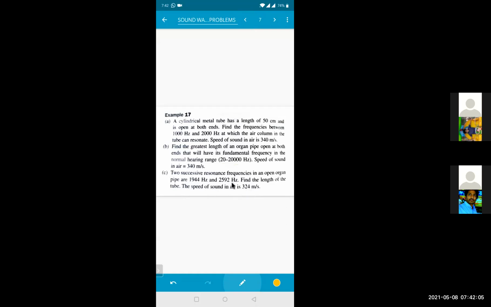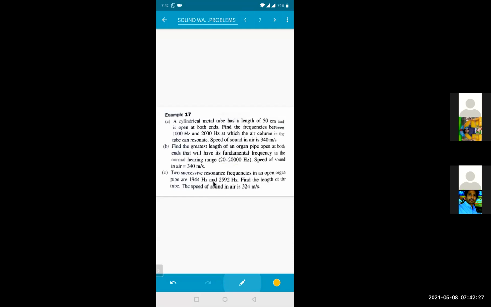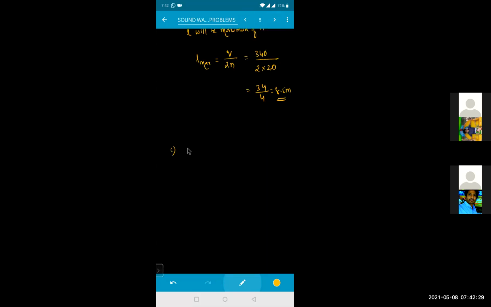So the difference between successive frequencies of an open organ pipe is how much? We are talking about an open organ pipe, right? So for an open organ pipe, the frequency is nothing but V by 2L. The difference in the frequencies, 2592 minus 1944, will be equal to V by 2L. Delta N will be equal to V by 2L, isn't it?